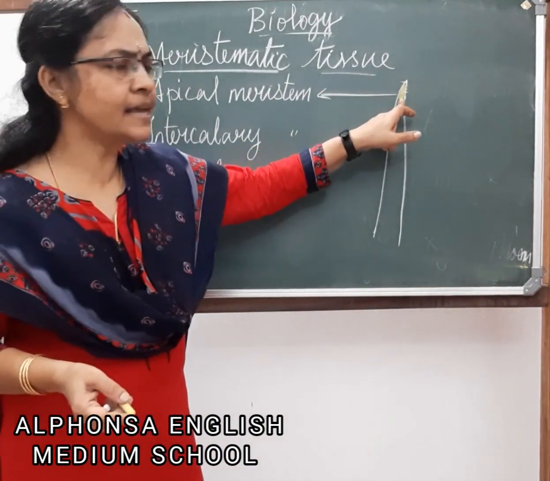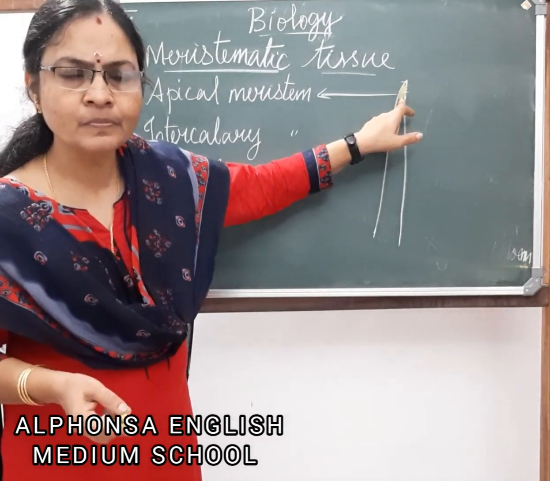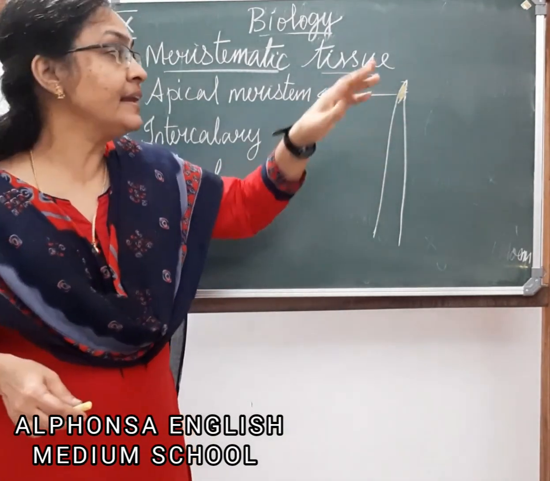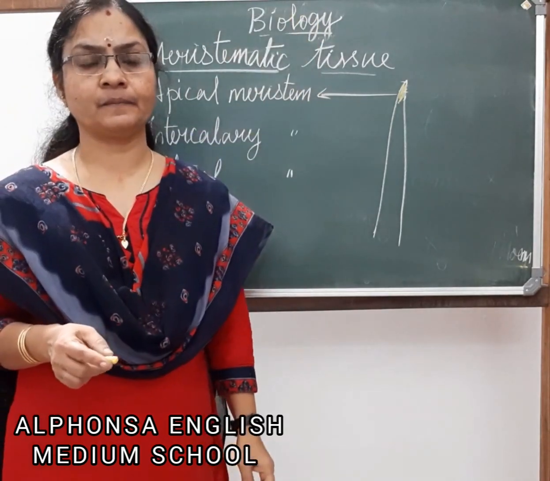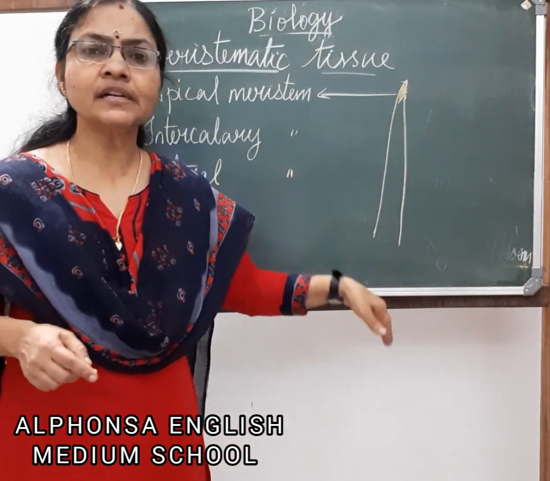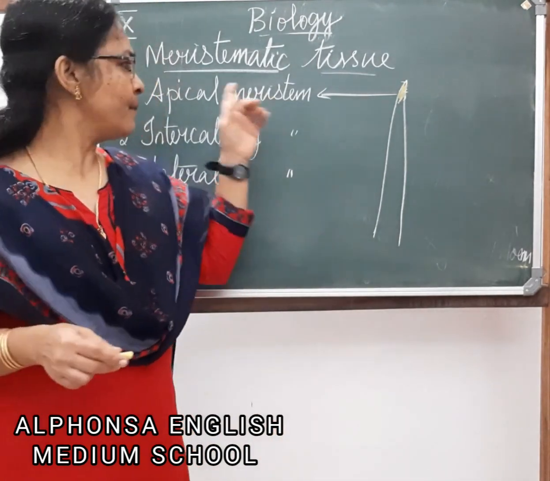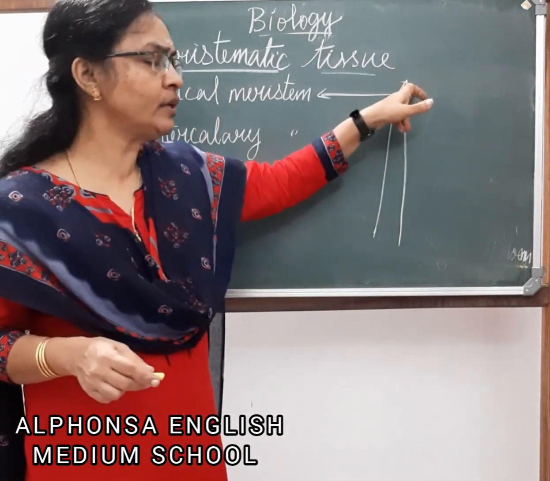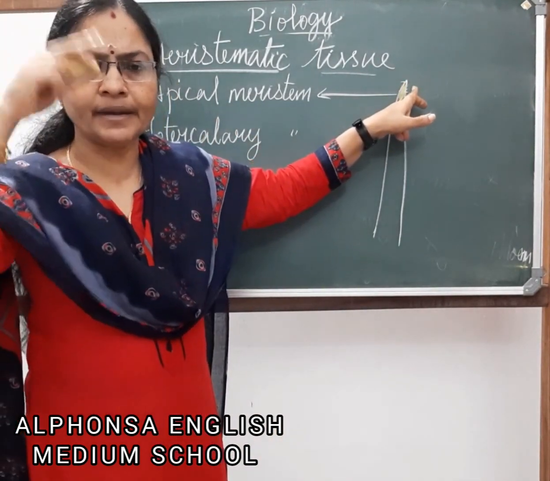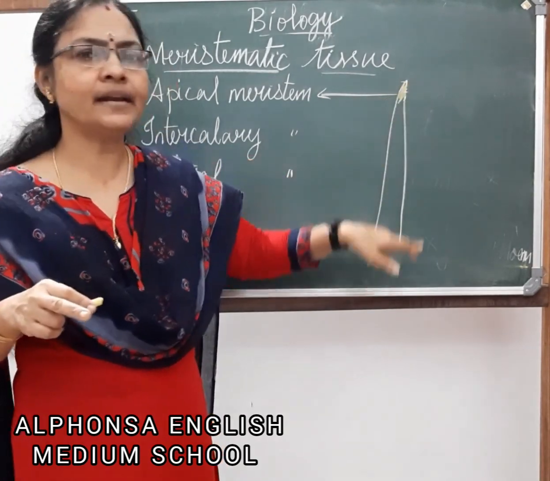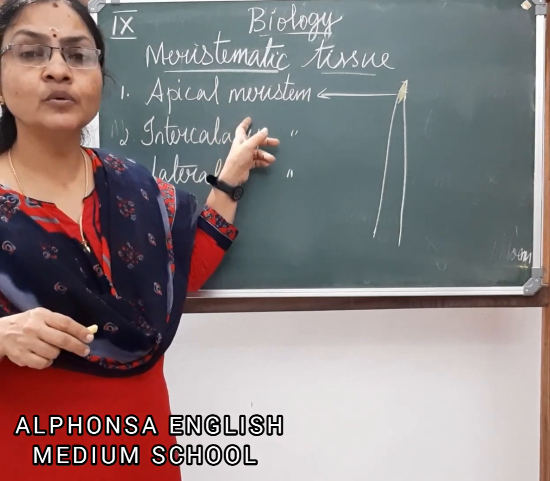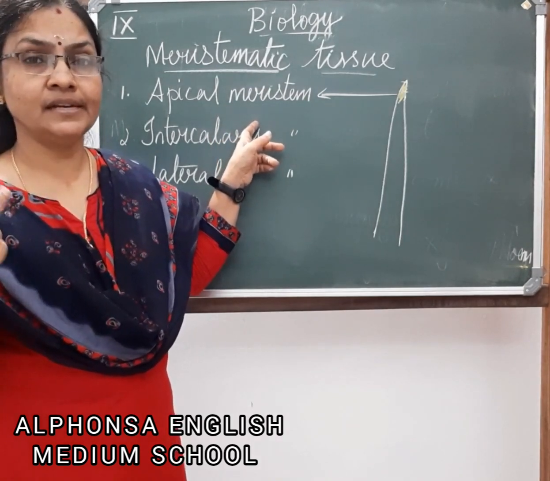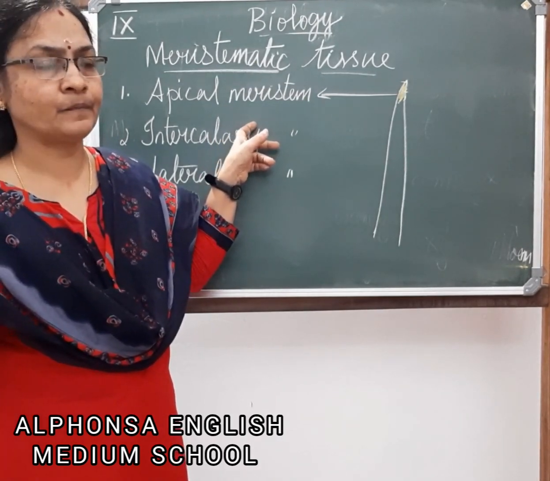So the cells which are present here will continuously divide and help in the growth of the plant, increasing the height of the plant. Same meristem will be present in the root tip also. So apical meristems are present in the shoot tip. Shoot means upper part of the plant, above the soil. Shoot tip and at the root tip. So apical meristem helps to increase the height of the plant. It helps in the growth of the plant.